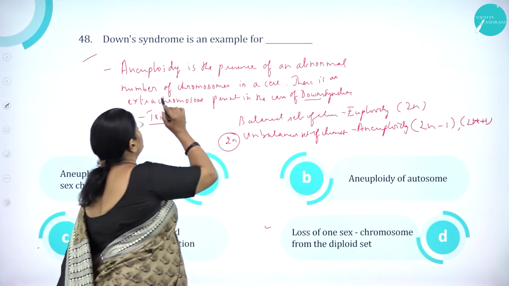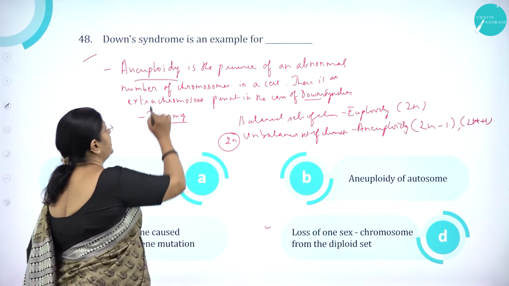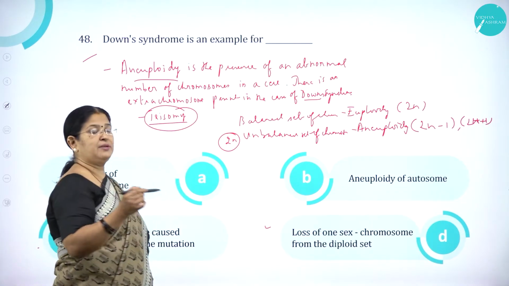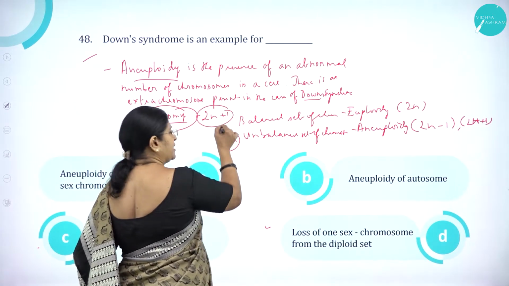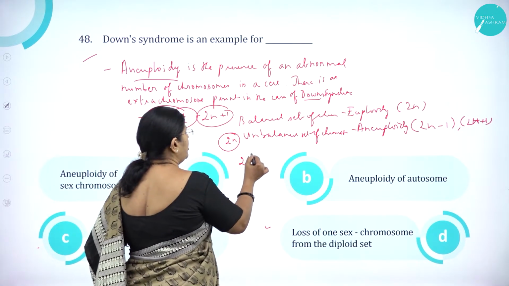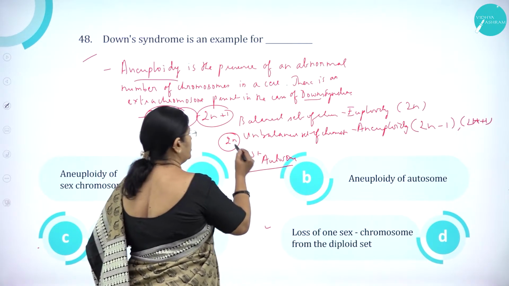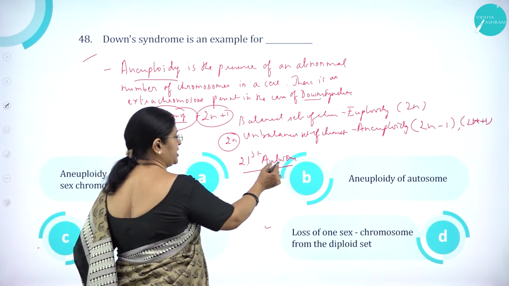So here Down syndrome is an example for aneuploidy, and that particularly due to trisomy, that is, it is due to 2n plus 1, and that plus 1 is added to the 21st autosome. So one extra chromosome is added to the 21st chromosome, which is an autosome.